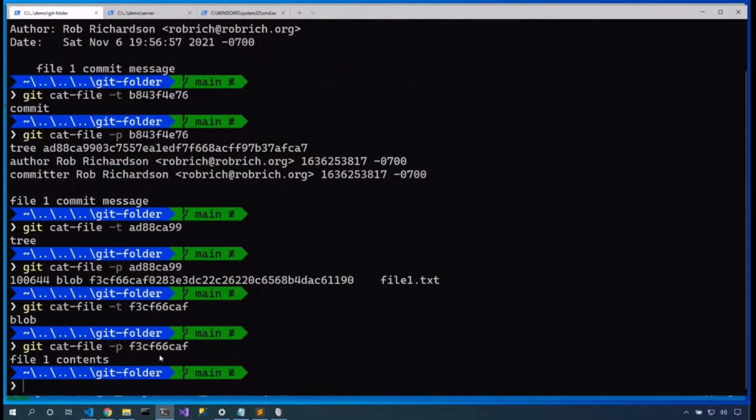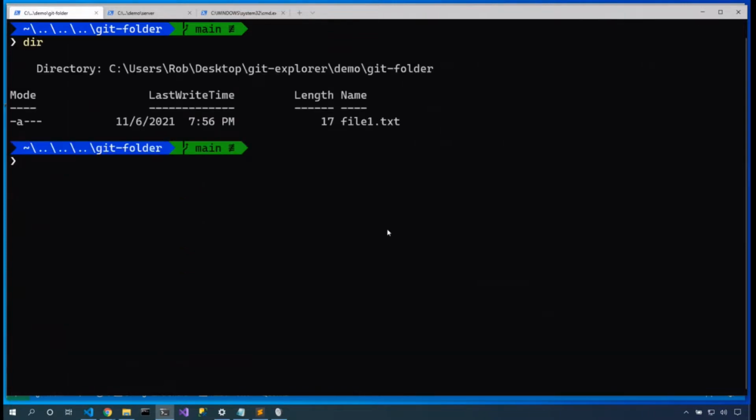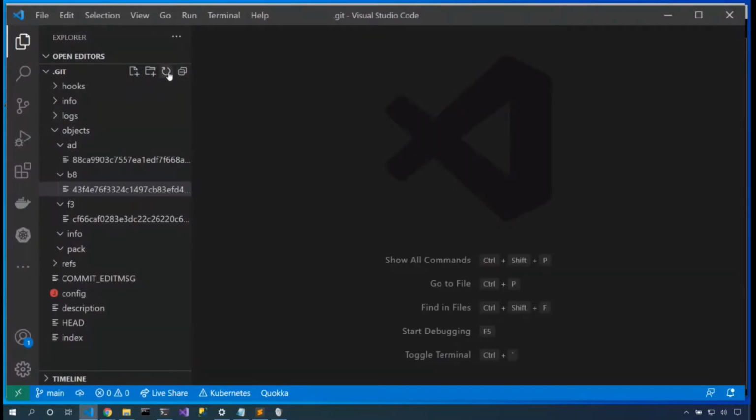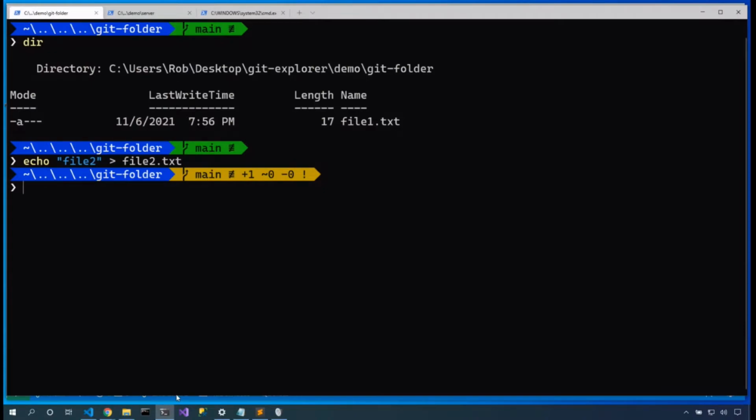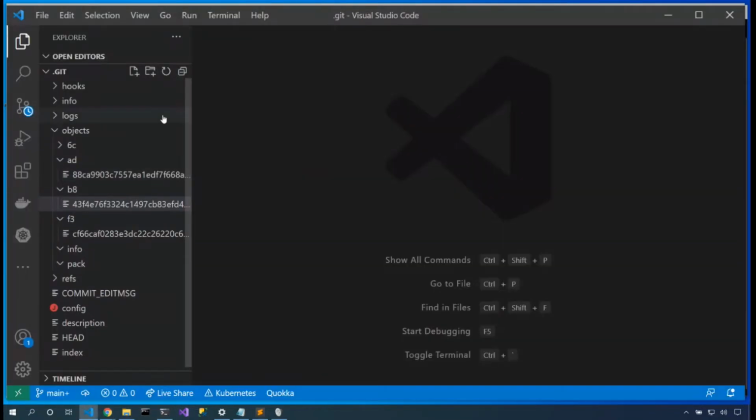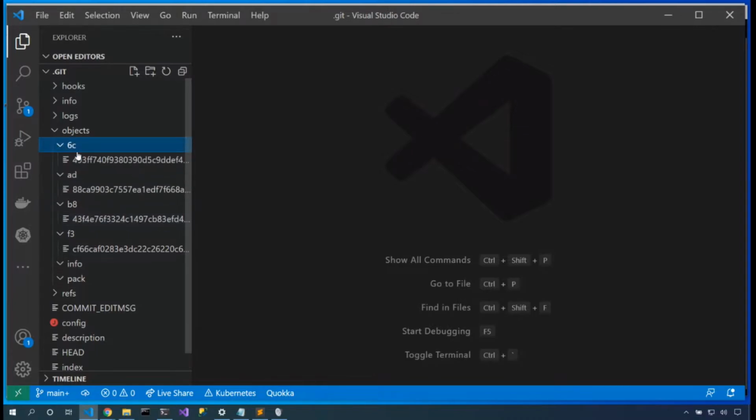So let's commit some more stuff. We currently only have one file. Let's say echo file2, and we'll redirect that to file2.txt. Do we have any more files here inside of our objects folder? Nope, not yet. Okay, let's git add file2. Do we have more objects yet? Yes, we have the 6C folder. That's cool.